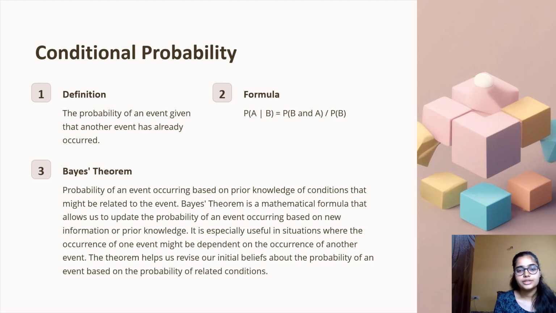It gives the probability of an event occurring based on prior knowledge of conditions that might be related to the event. Bayes' theorem is a mathematical formula that allows us to update the probability of an event occurring based on new information or prior knowledge. It is especially useful in situations where the occurrence of one event might be dependent on the occurrence of another event.